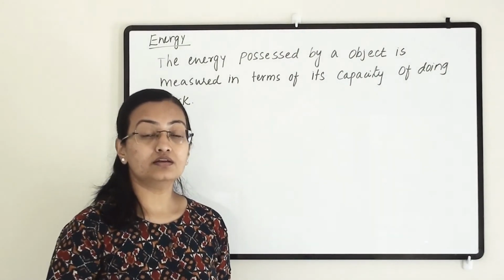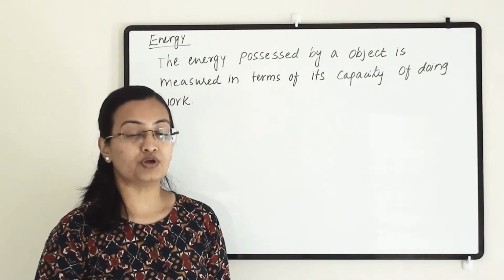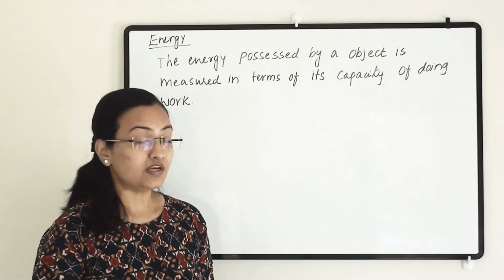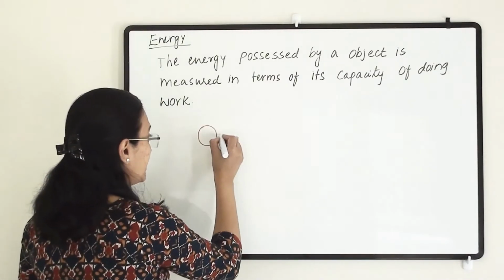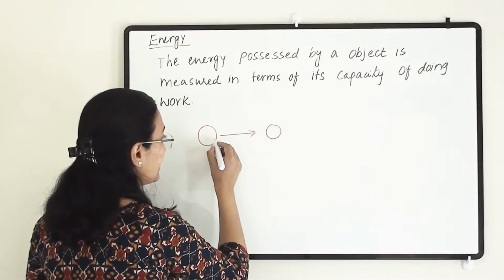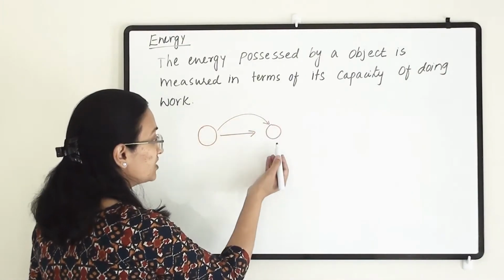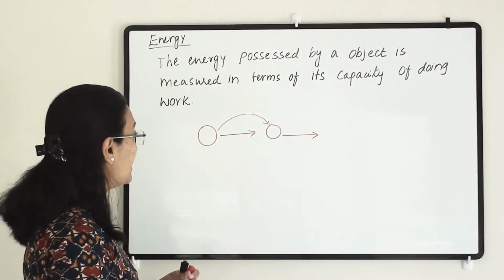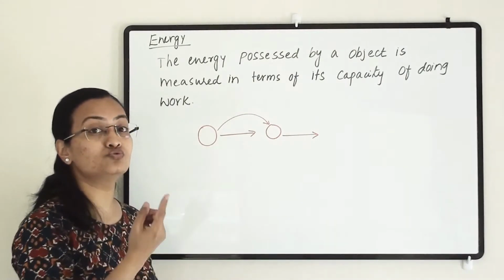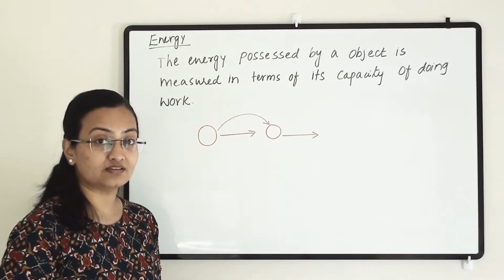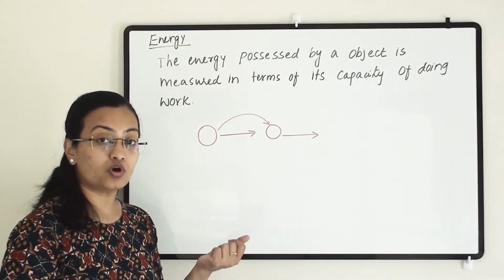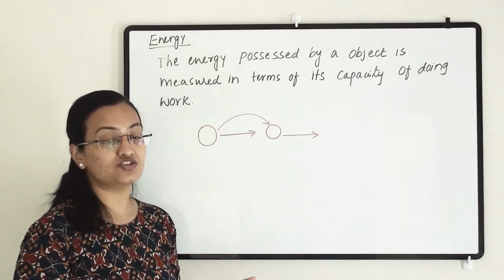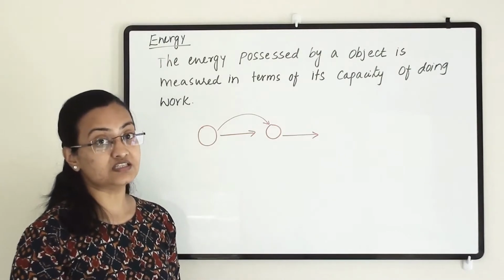Let us understand today the concept of energy in terms of work done. So why are we learning the concept of energy for work? Because for any work to be done, we require a certain amount of energy. When a moving object hits another object, it transfers its energy to the other object, and because of that this object will also move. That means this object had energy and it had the capacity to do work. If any object is moving, it possesses energy, and any object possessing energy has the capacity to do work. Without energy, the possibility of work is nil.